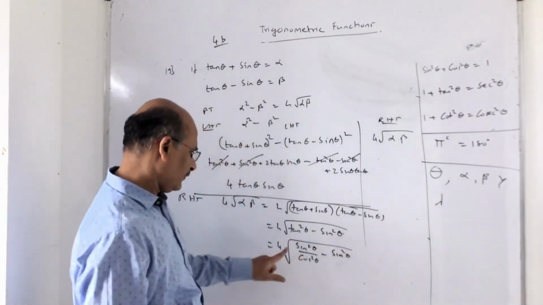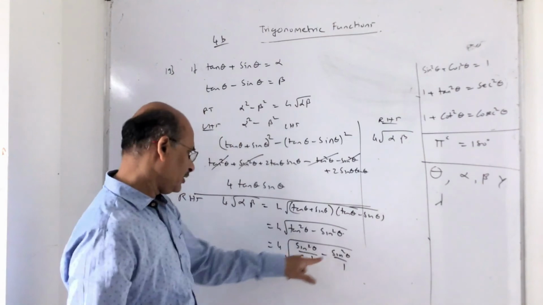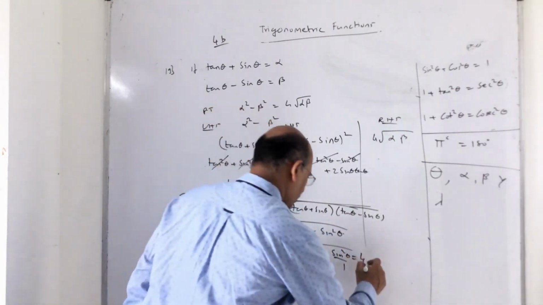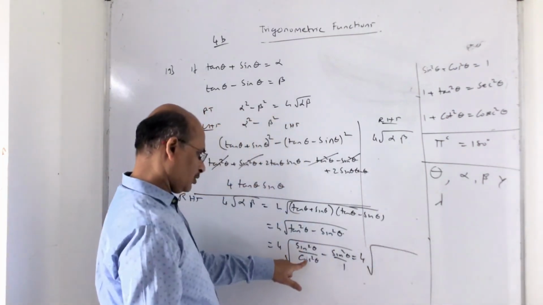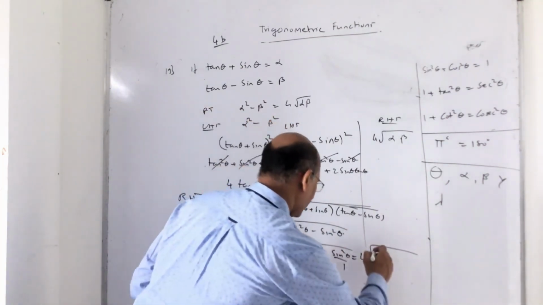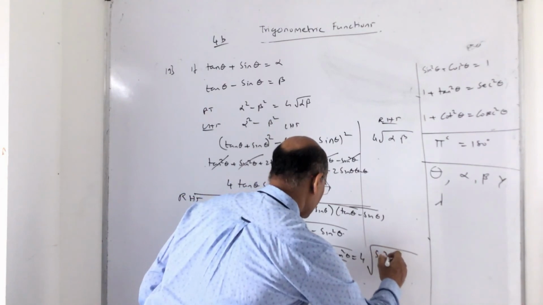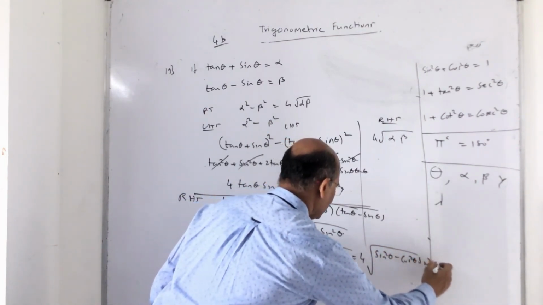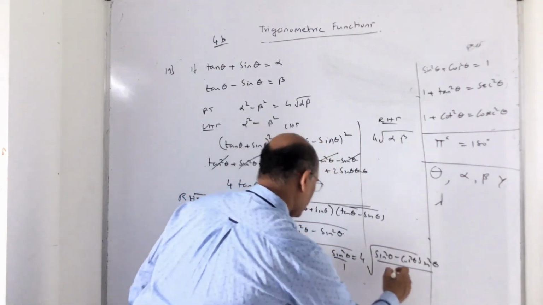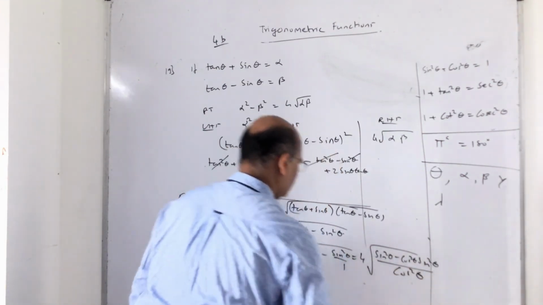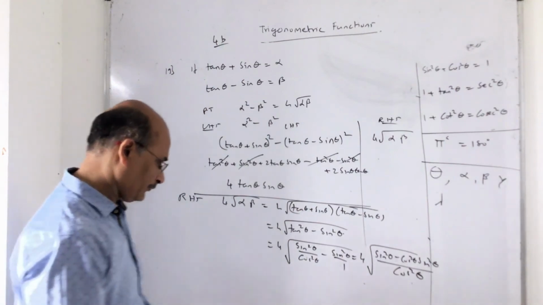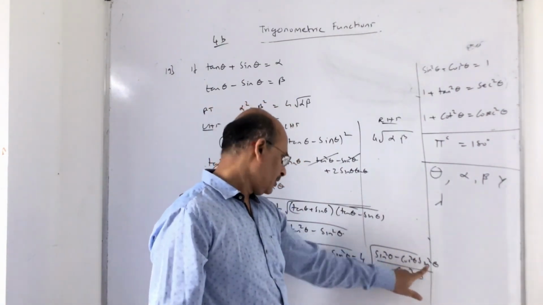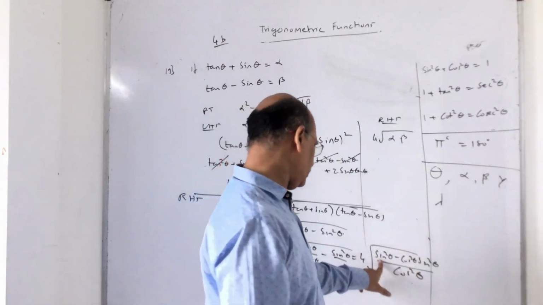Now if I find the LCM here, it will be easier for me, which is equal to 4 times root of cos square theta is the LCM, so sine square theta minus cos square theta sine square theta upon cos square theta. Now, can I take sine square theta common in this case? I can take sine square theta common.